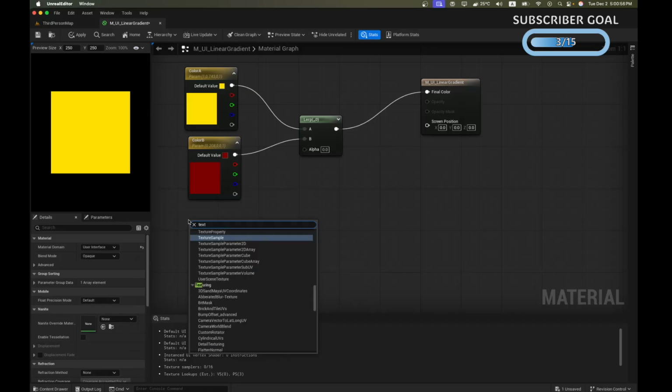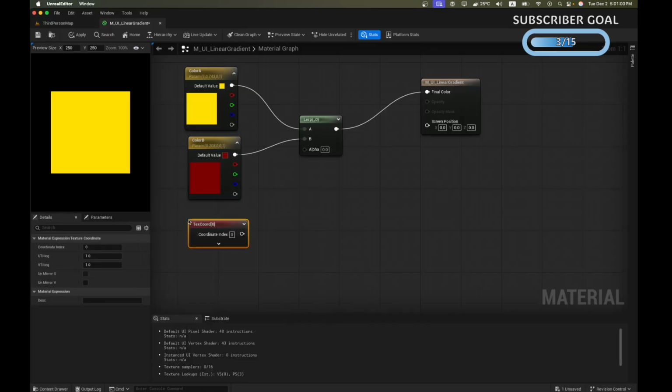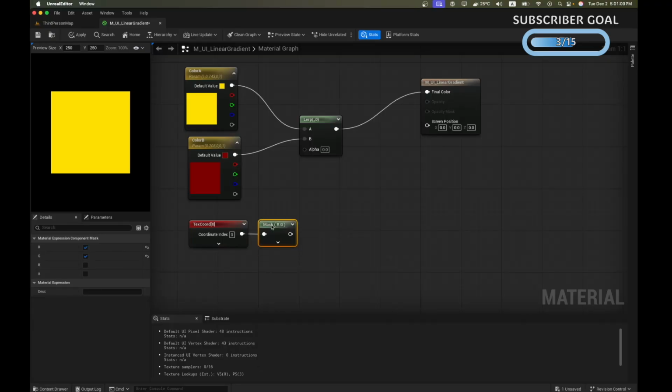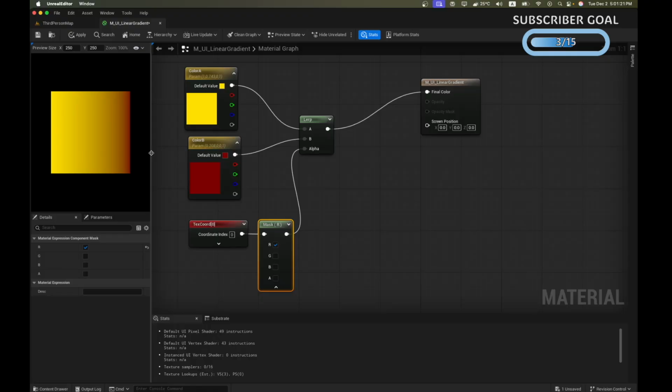It's by using the texture coordinate function, TextCoord. TextCoord has only one output pin and it bundles both U and V values together. To get the individual values, we use a mask, and if we expand this, R is U and G is V. So if we uncheck G and connect it to alpha, we get our horizontal gradient. If we check G, we get the vertical gradient.